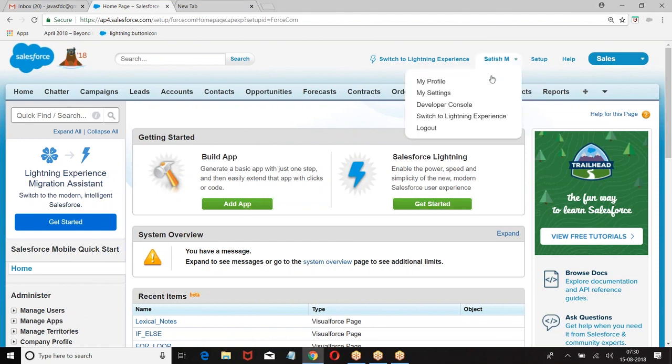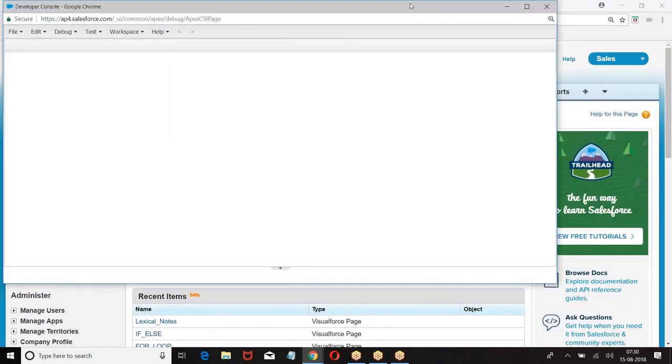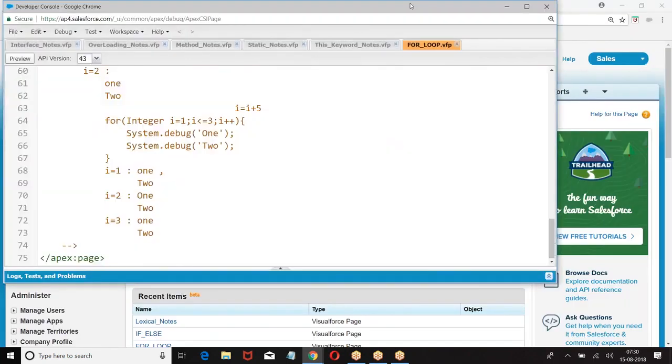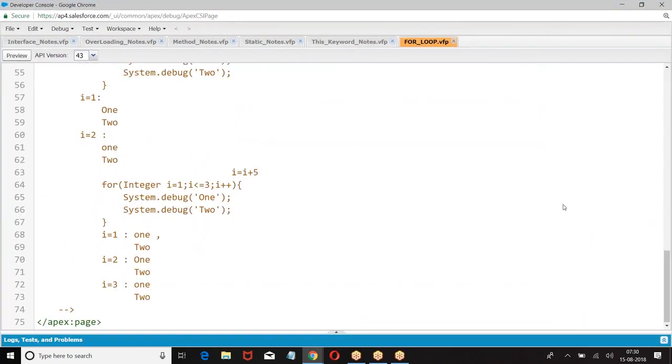Now let us see the first one. The first question is, can every class be inherited? Is every class eligible for inheritance? If you want to inherit any Apex class, the class should be defined as virtual. Only those classes which are defined as virtual can be inherited. So if you want any Apex class to be inherited, the class has to be a virtual class.